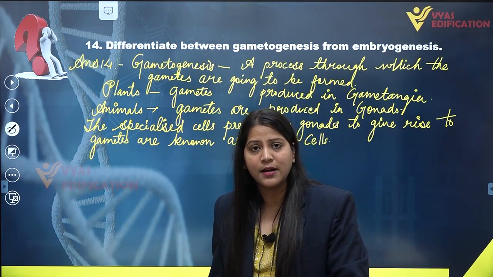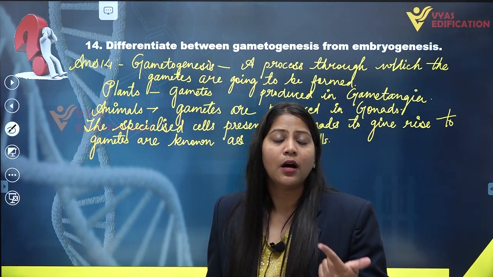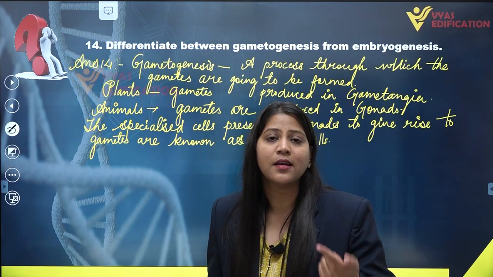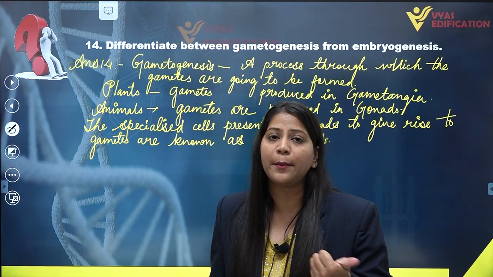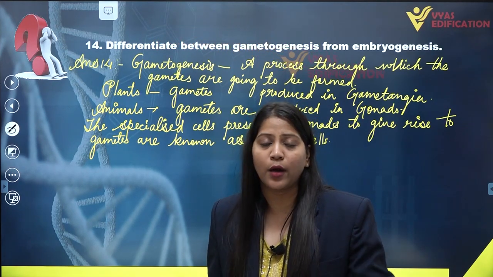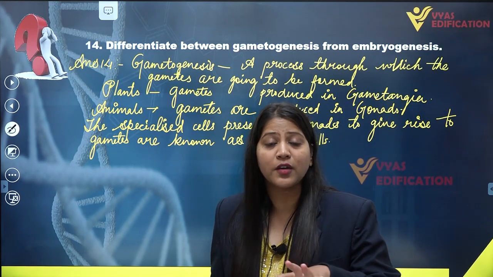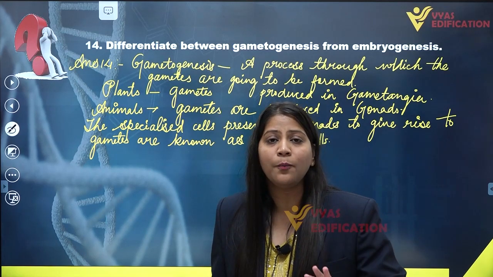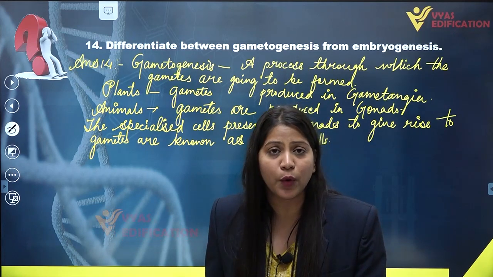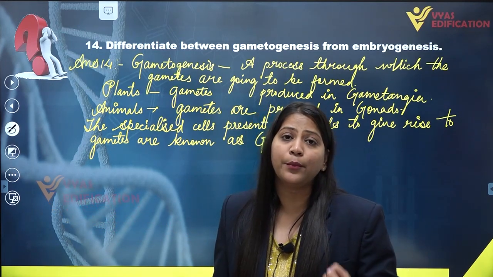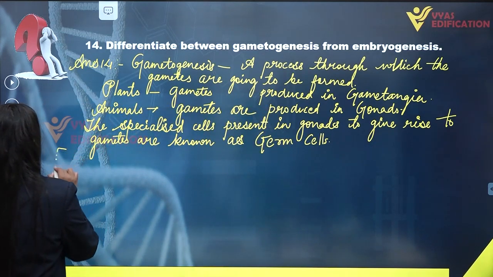In plants, embryogenesis has the following stages. The zygote forms from the union or fusion of the male gamete and the female gamete. Once the zygote is formed, it first converts into a globular embryo, then into a heart-shaped embryo, and finally into a mature embryo. So this is all about embryogenesis, and I'm going to write about it here.